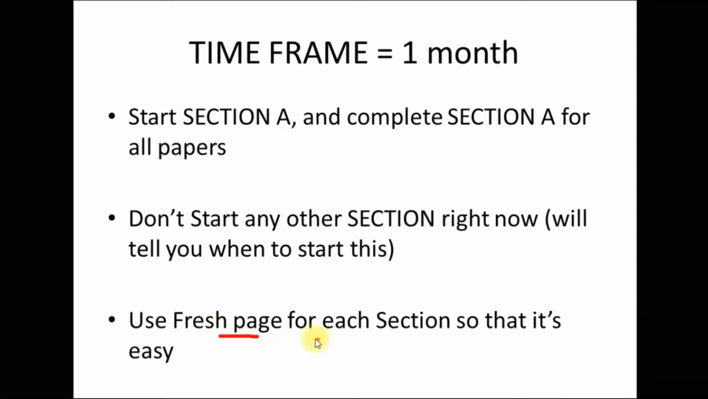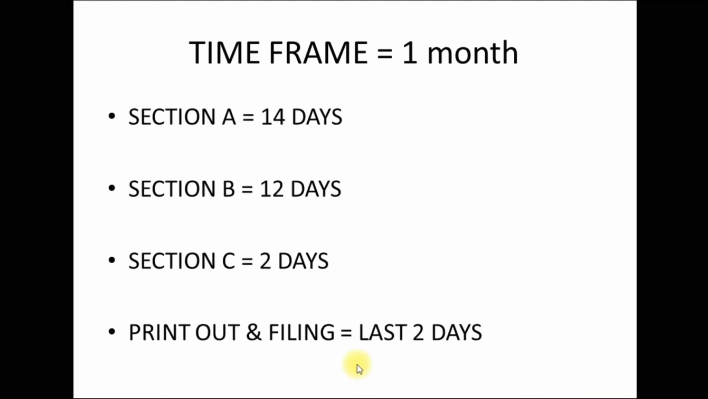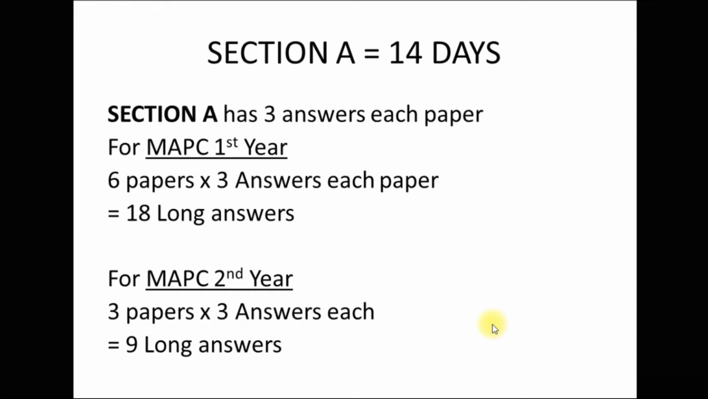Let us allocate days for each section. Section A has 14 days, section B we have given 12 days, section C 2 days, and printout and filing the last 2 days. Now section A has 3 answers each paper. For MEPC first year, 6 papers into 3 answers each paper, 18 long answers. So it's a simple calculation. For MEPC second year, 3 papers, 3 answers, there are 9 long answers.